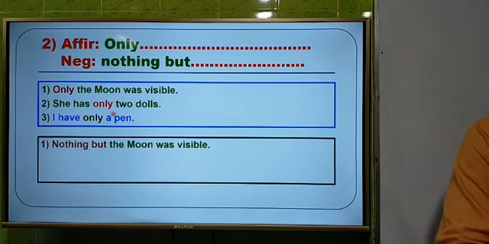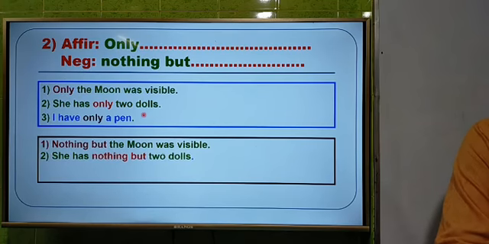Second question: she has only 2 dolls. Now the answer is: she has nothing but 2 dolls. We have used nothing but instead of only. And dear students, you see that we have used nothing but instead of only, in the middle of the sentence.